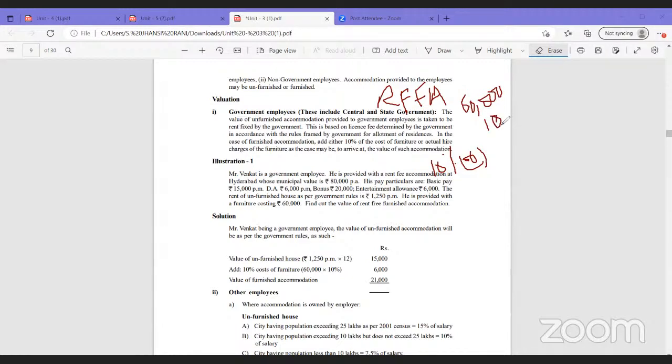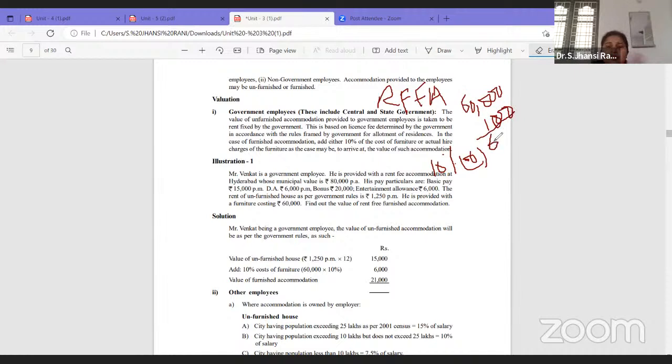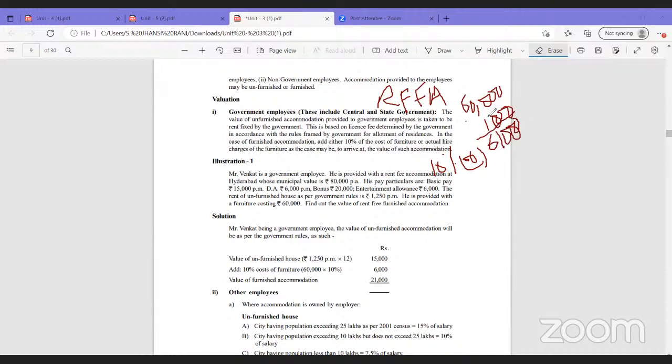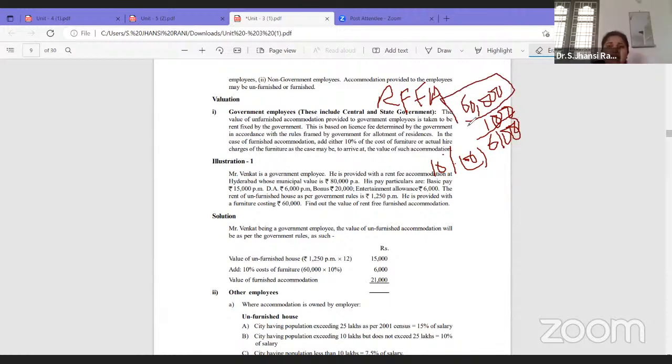So the furniture value will be added as 1,000. So now rent-free fully furnished accommodation is 61,000. How did I get 60,000? It is fixed by the government itself. So for any government employee, rent-free fully furnished accommodation is calculated as rent given by the government plus 10% of furniture cost or hire charges paid by the government.